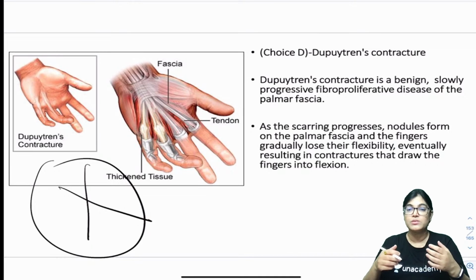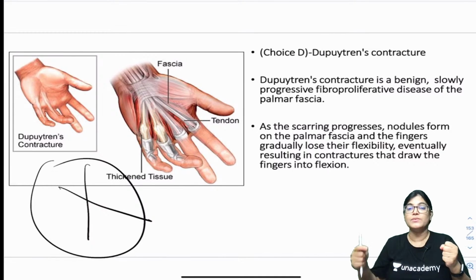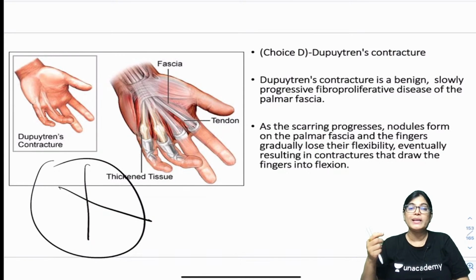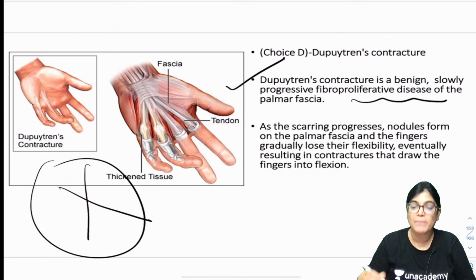So it is seen in people who have fixed working hours, like cobblers and shoemakers, who are constantly using their palm and creasing their palmar aponeurosis. It is actually a chronic condition, a progressive fibrous change or fibroproliferative disease of the palmar fascia.